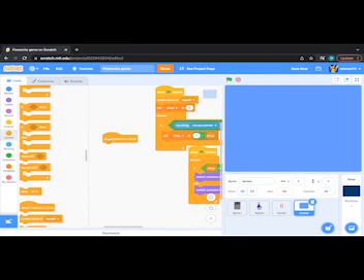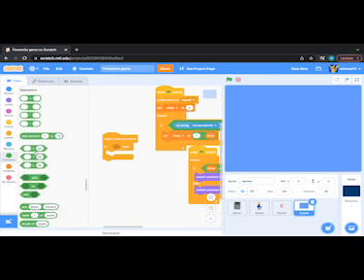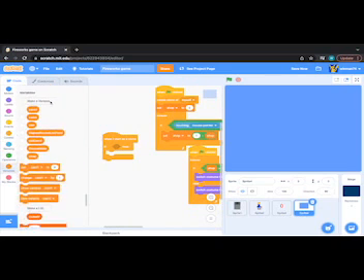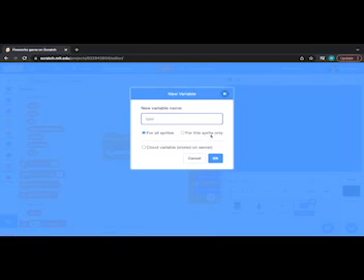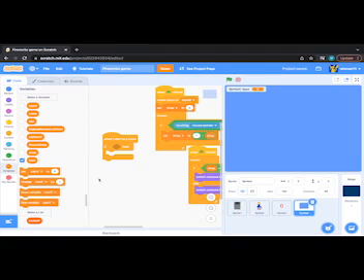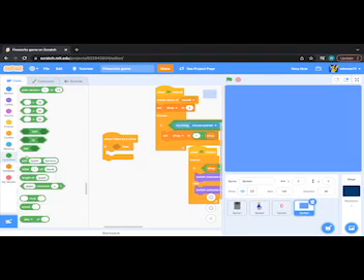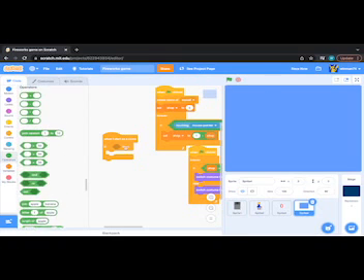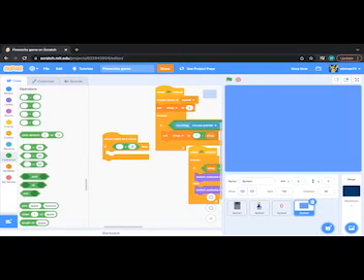Let's have a variable called type for this sprite only. And then if the type is equal to 0, which is what it'll be first. Oh, not less than, equal to.